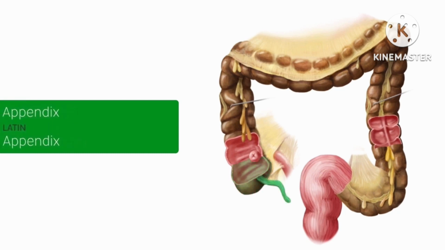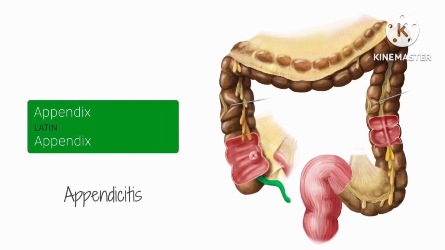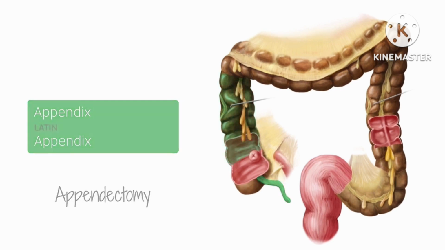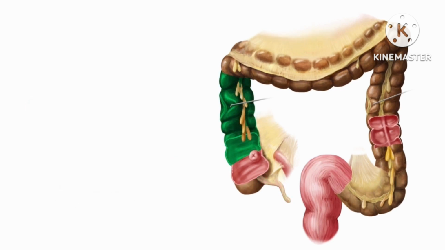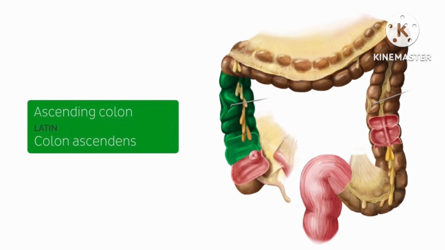Arising from the posteromedial side of the cecum is a 4 cm tubular structure known as the vermiform appendix. It is not uncommon to have this small structure surgically removed when it becomes inflamed, due to a condition known as appendicitis. The surgical removal of the appendix is known as an appendectomy. The next part of the large intestine is the retroperitoneally situated ascending colon. It extends cranially from the cecum to the right colic flexure, otherwise known as the hepatic flexure, due to its proximity to the liver.